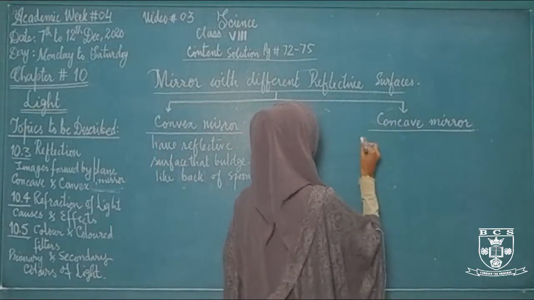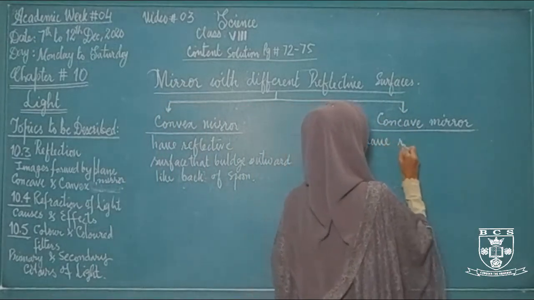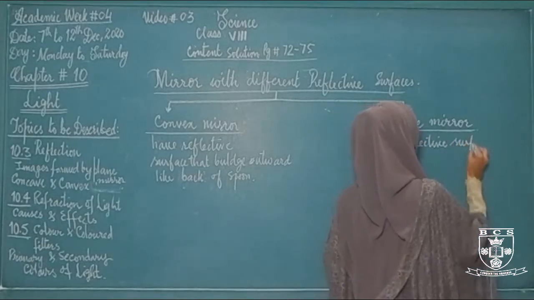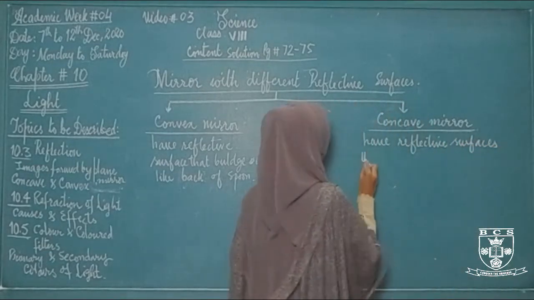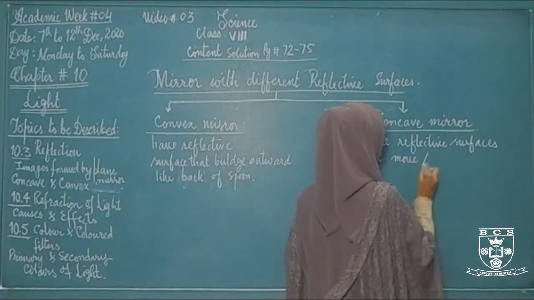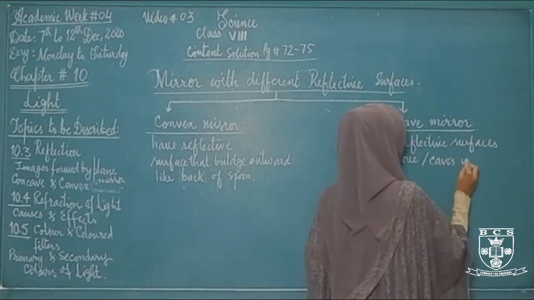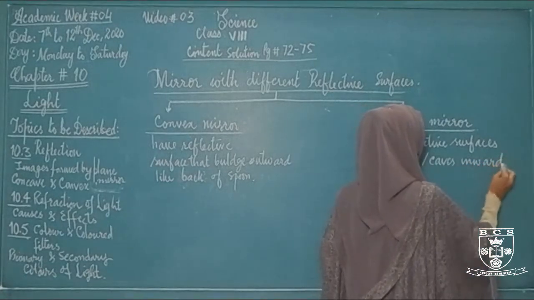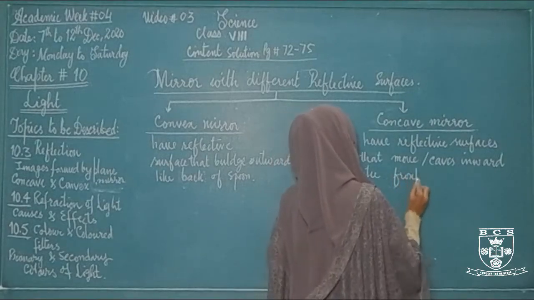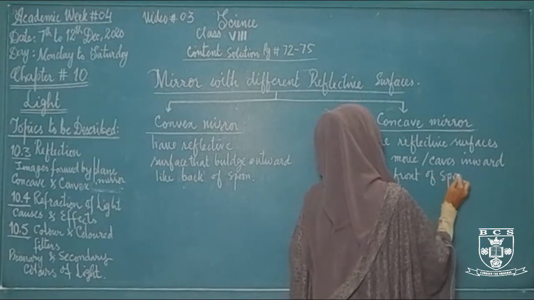So concave mirrors have reflective surfaces that move inward or cave inward, like the front of a spoon.